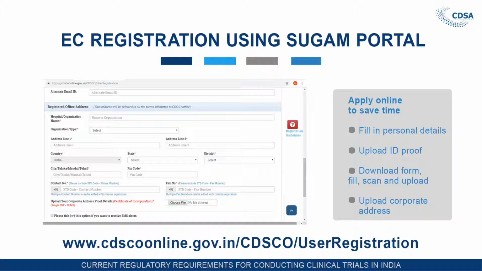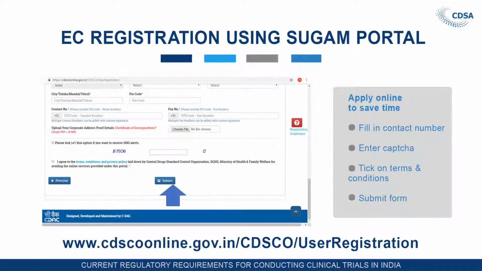So this form has to be filled up by the applicant. This is about the same thing we have mentioned, the contact number and the details. You have to tick mark it.